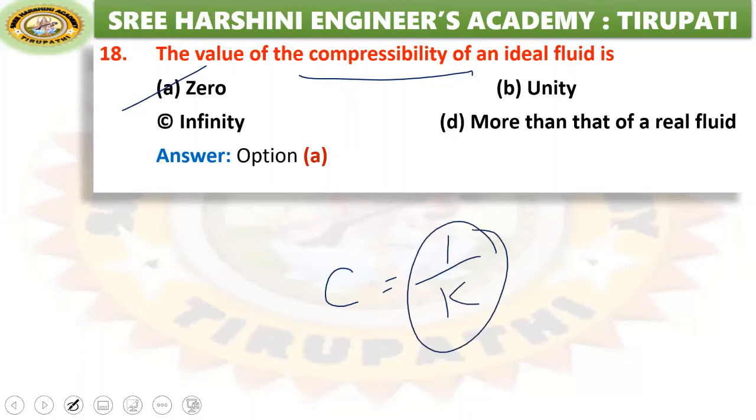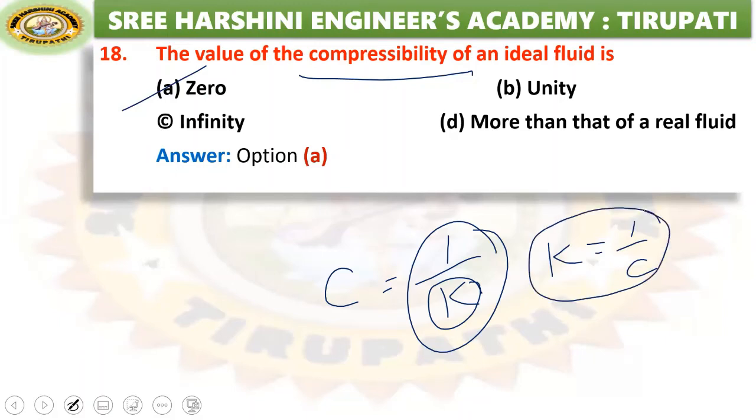So when bulk modulus is 0, what is compressibility? When compressibility is 0, what is bulk modulus? Like that, we have to remember the relation. Compressibility is equal to inverse of bulk modulus. So when bulk modulus is infinity, 1 by infinity is nothing but 0. Similarly, 1 by 0 is nothing but infinity.